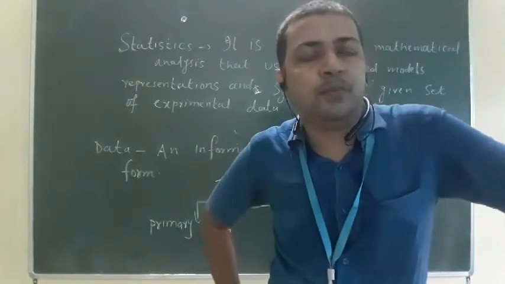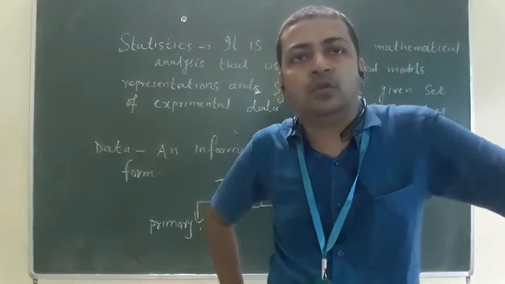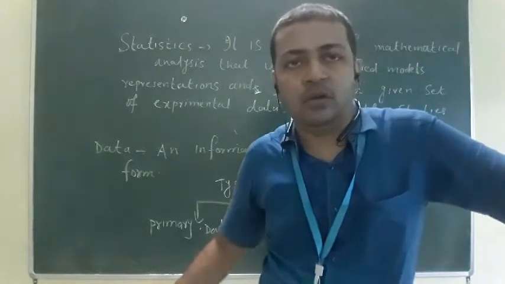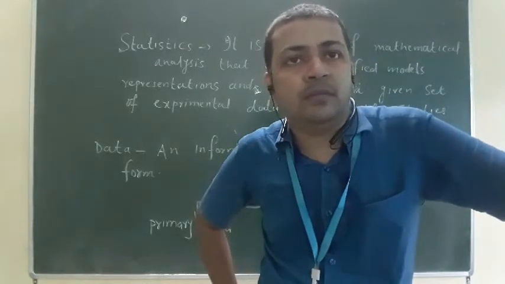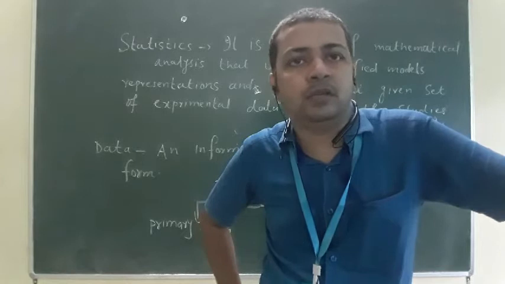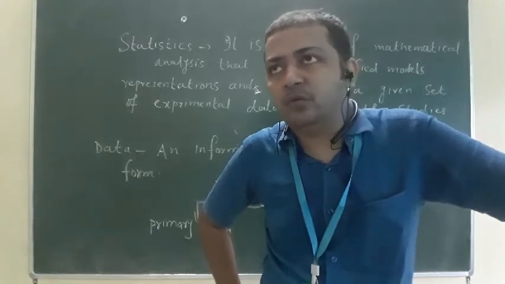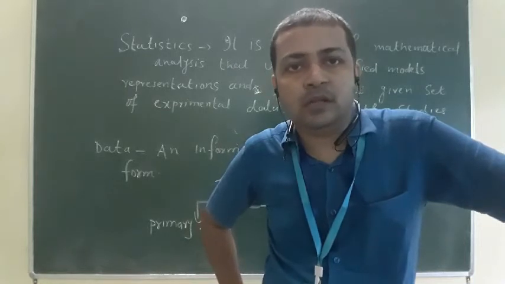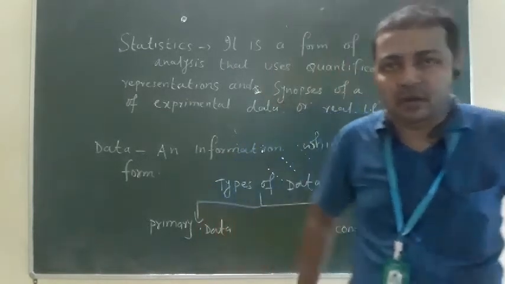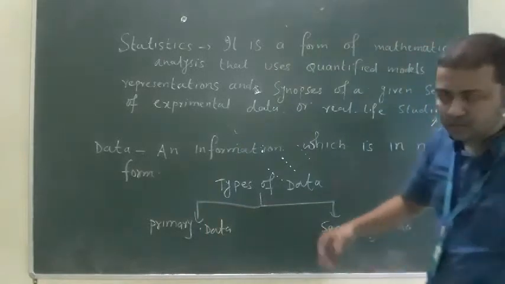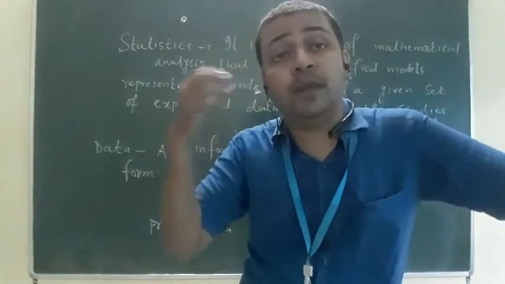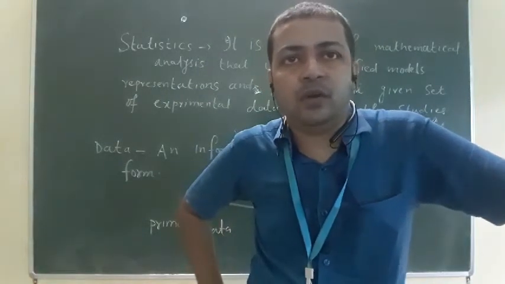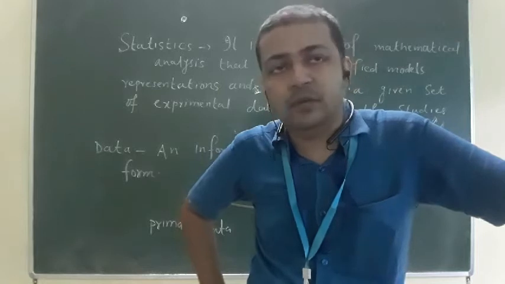Lots of people are taking information through the source of secondary data. What are the sources of secondary data today? You can collect data on any information from Google, and even from directories. If you want to know an address, a telephone number, or other related things, you can find them there. So secondary data, lots of things over the internet, you can collect and take the information from there.